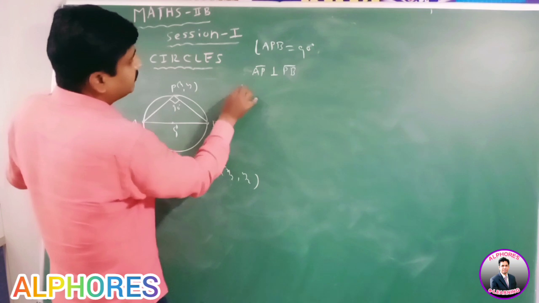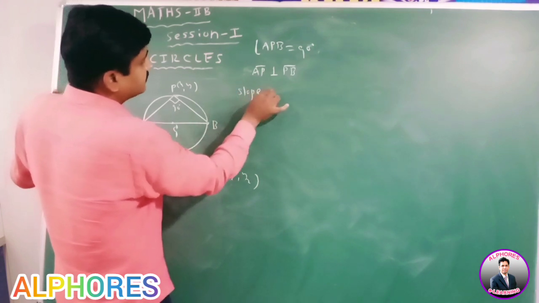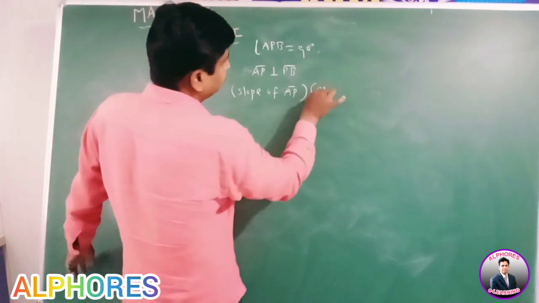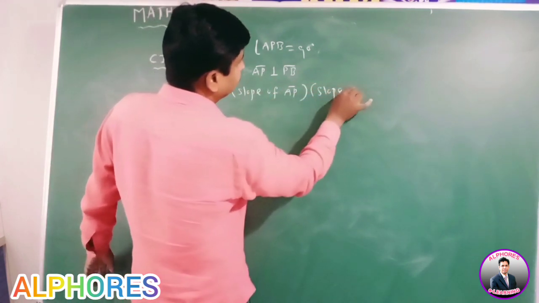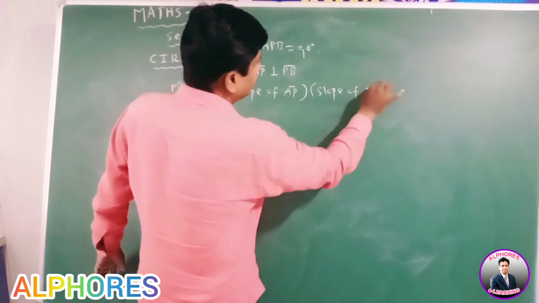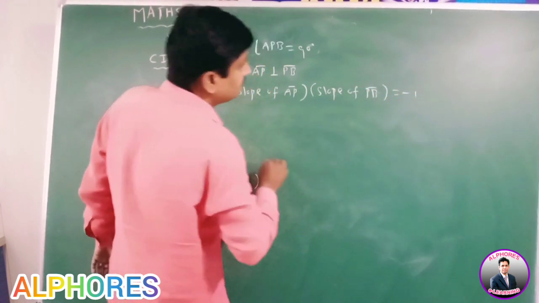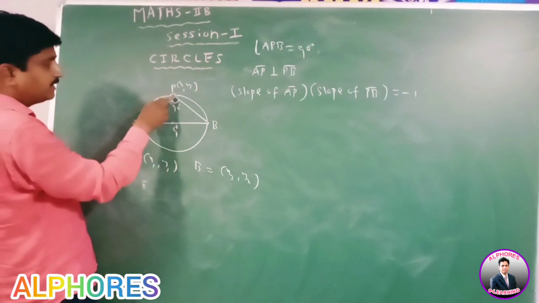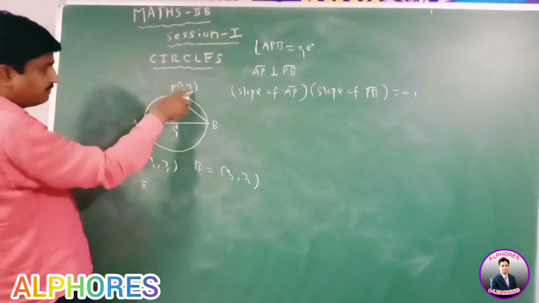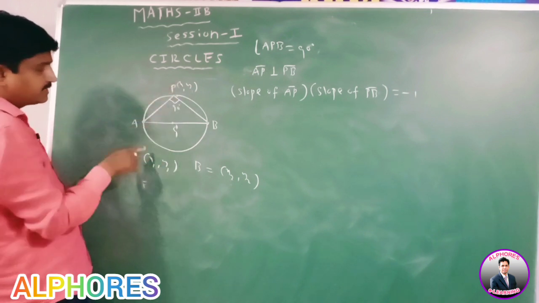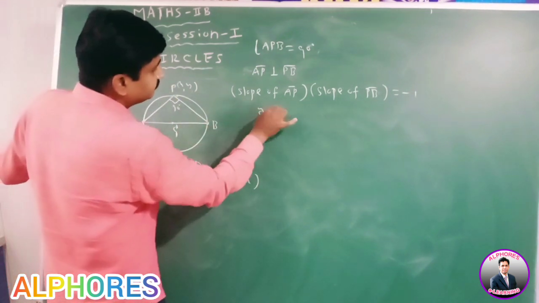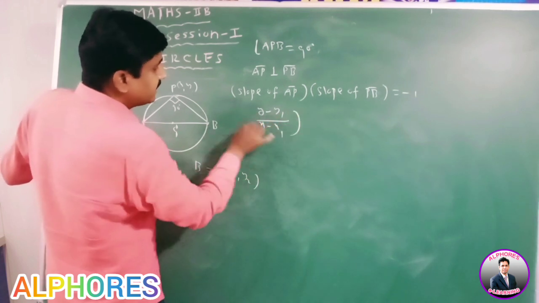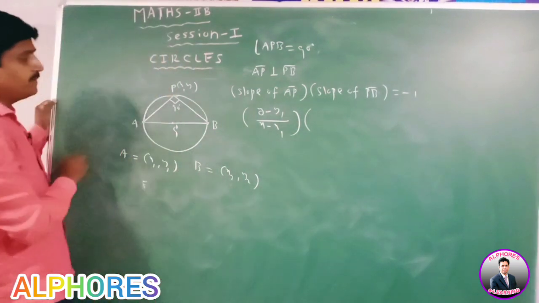Then the product of the slopes equal to -1. Slope of AP into slope of PB equal to -1. Slope of AP according to the formula is y minus y1 by x minus x1, into slope of PB.